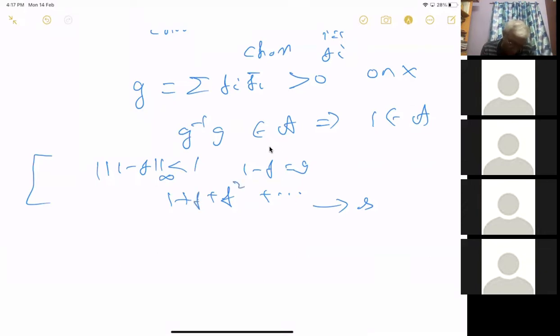Right. So all we have to ensure is that the norm of 1 minus G is less than 1. S into F equal to 1, you want to say. S into F equal to F into S equal to... no, 1. No, S into G. What is G? 1 minus F.